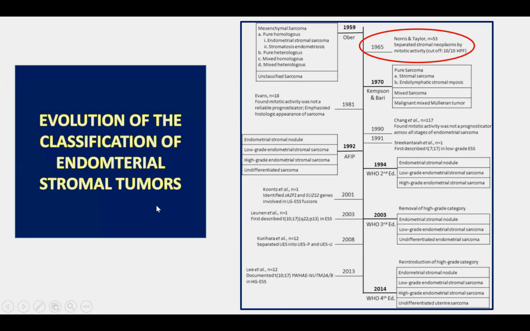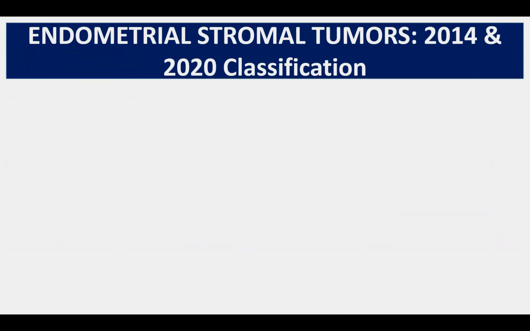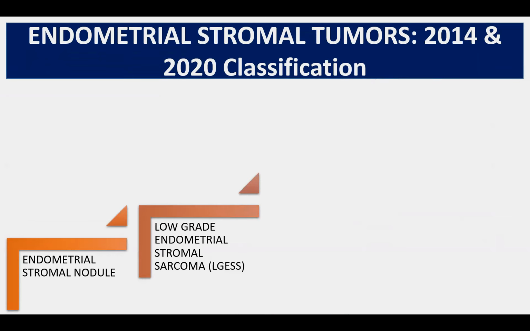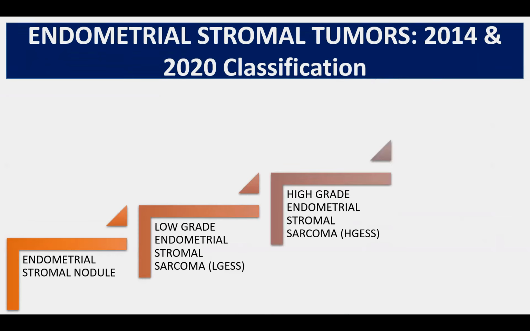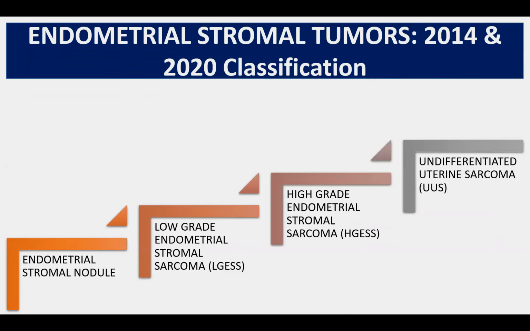The classification of endometrial stromal tumors has evolved and changed considerably over the years. In the beginning, they were only classified on the basis of the mesenchymal stroma as homologous or heterologous. The current classification has been the same since the change in 2014. So the 2014 and 2020 classification is the same. There's a category of endometrial stromal nodule, low grade endometrial stromal sarcoma, high grade endometrial stromal sarcoma, and undifferentiated uterine sarcoma. So as we go from endometrial stromal nodule to undifferentiated, there is loss of differentiation and increase in atypia.